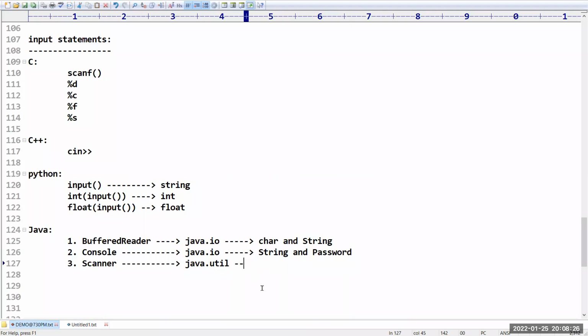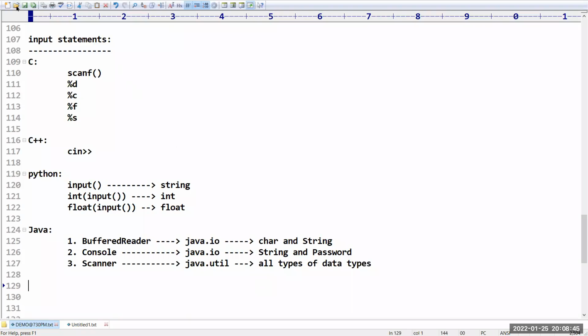Whereas coming to the Scanner class, it is the most commonly used input device, which is used to read all types of data types. What types of data can I read from this? But I can't type each and everything.